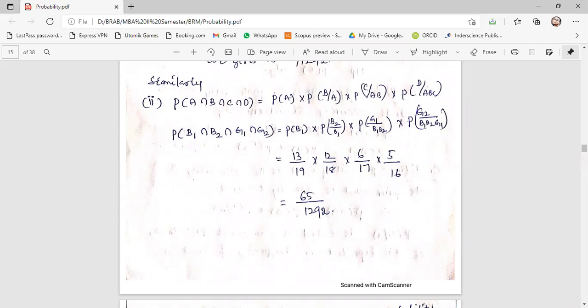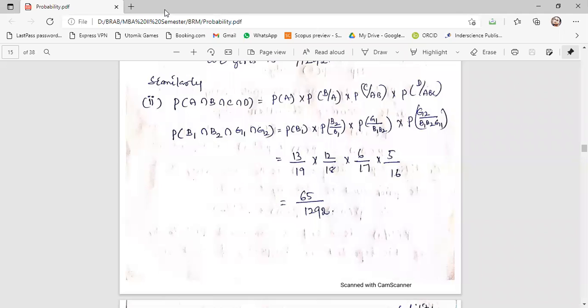So we have 4 events. The formula is the same: P of A intersection B intersection C intersection D equals P of A into P of B by A into P of C by AB, then P of D by ABC. Same here. B1, B2 means the first 2 attempts are boys, G1, G2 means the second 2 attempts are girls. This is what he is asking.